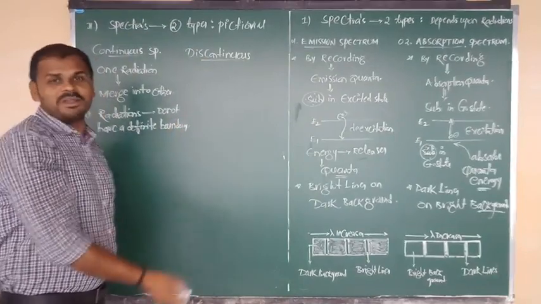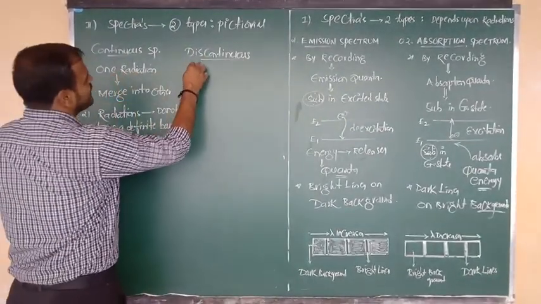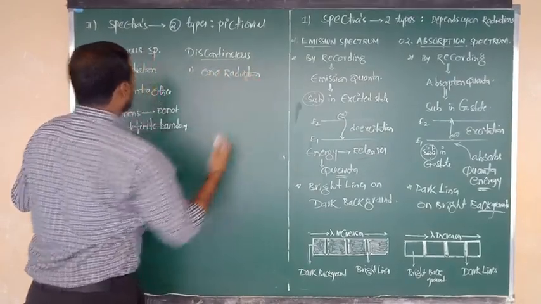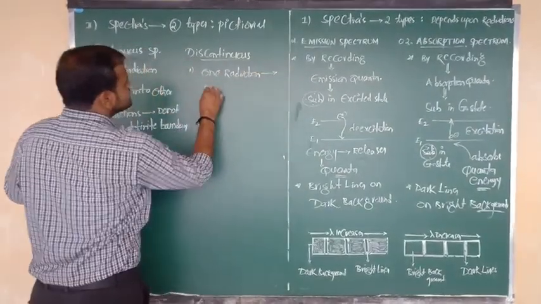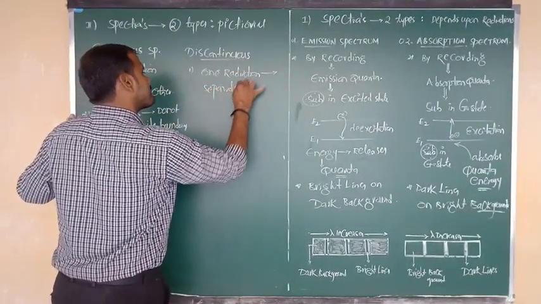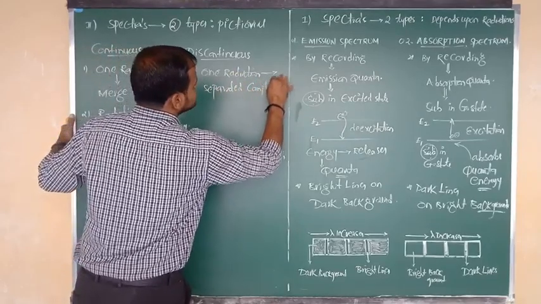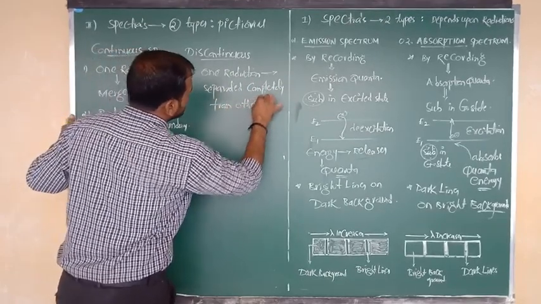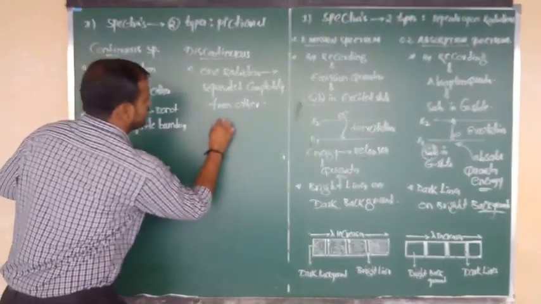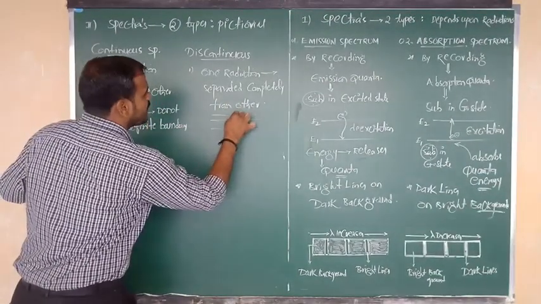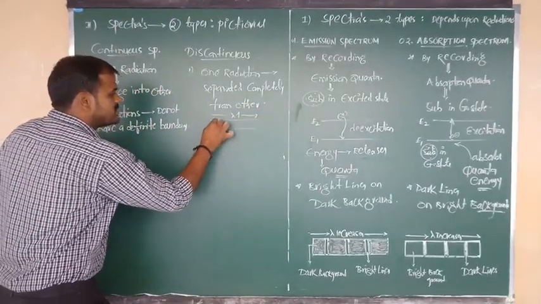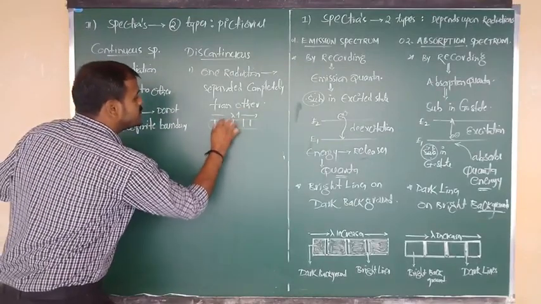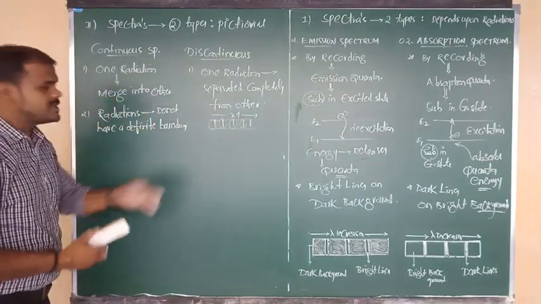Yes, the discontinuous spectrum is quite the opposite. How? Suppose one radiation will be separated completely from the other radiation. So like this, suppose it is a spectrum. Here the lambda values go on increasing, and suppose this is violet and this is red or yellow, or any other color. What happened here? From radiation to radiation, from color to color, there is a specific gap.